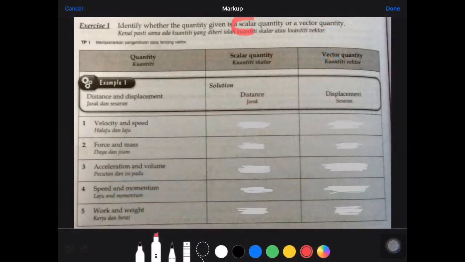Okay, bear in mind, the first exercise, we're going to identify whether the given quantity is scalar or vector quantity. If you look at the examples, distance and displacement. Distance is obviously scalar because it has no direction. So that means the displacement will fall under vector quantity. Exercise number 1, we have velocity and speed. Speed will be under scalar quantity, and velocity will be under vector quantity because it has direction, whether you're going to the left or to the right.